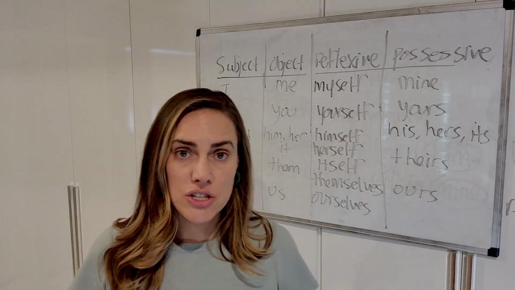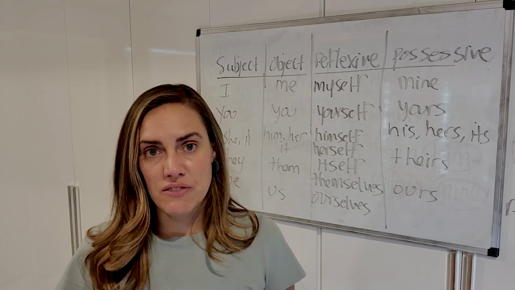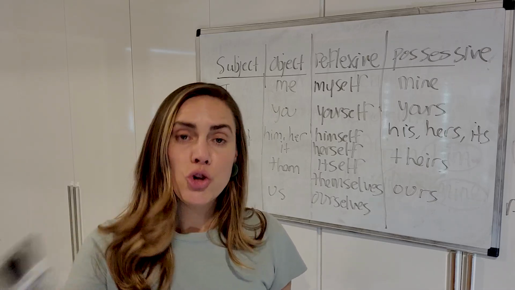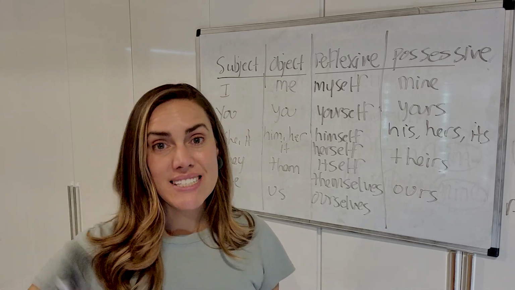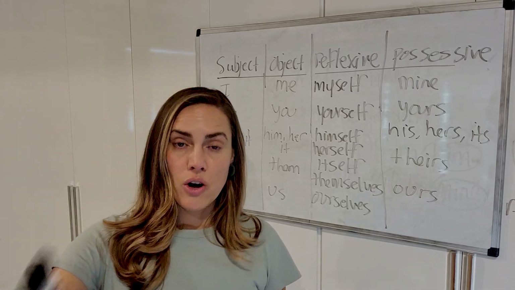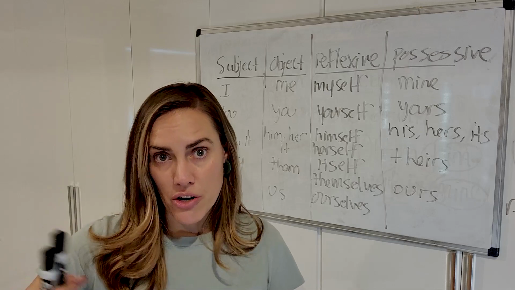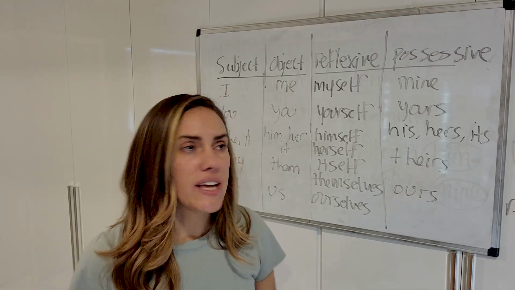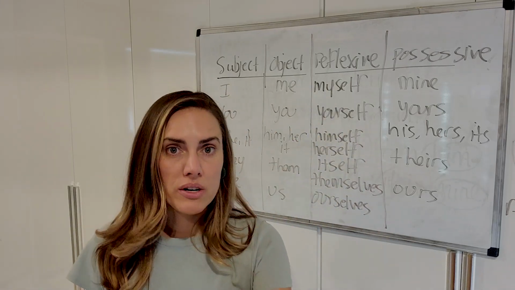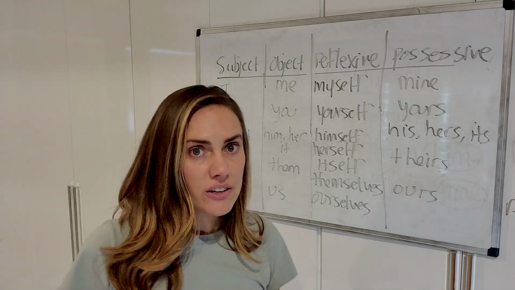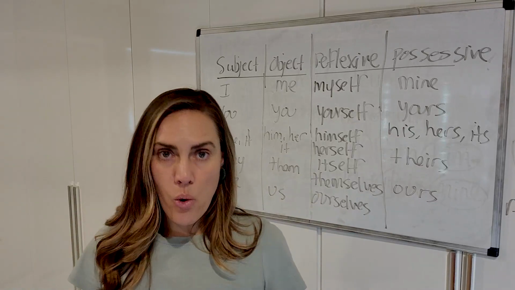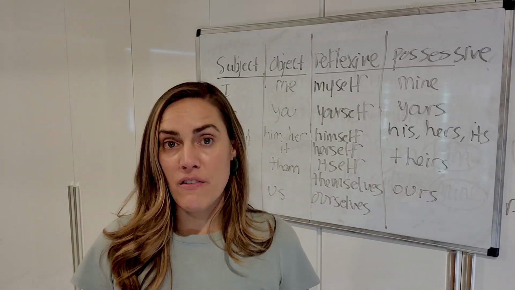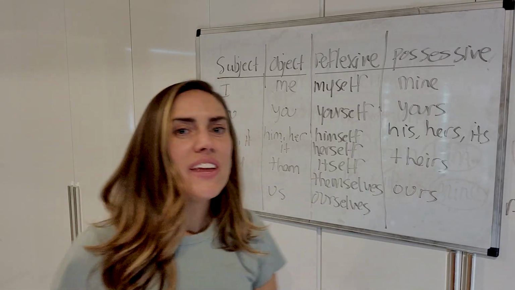And then we have possessive. Possessive pronouns just replace the possession of something. So my marker, your marker, his marker, her marker, right? But instead of saying marker, if you know and I already know it's the marker we're talking about, we can just say mine, yours, his, hers, its, theirs, ours. Okay, so these are some of the pronouns, not all of them.